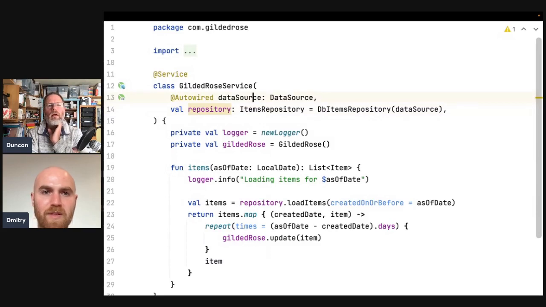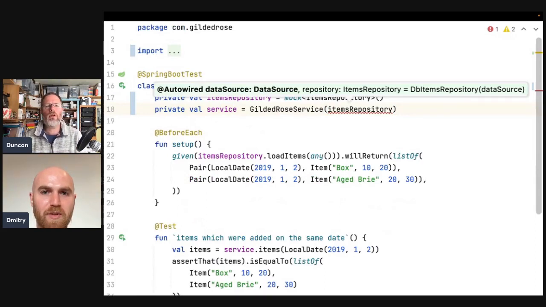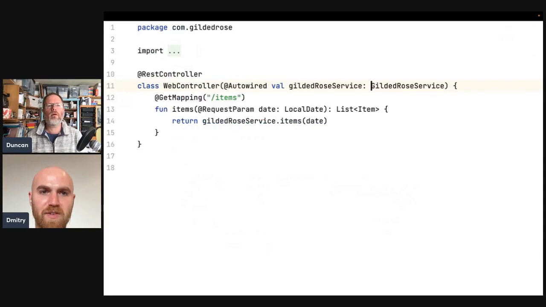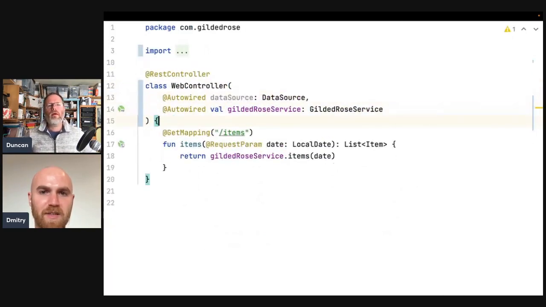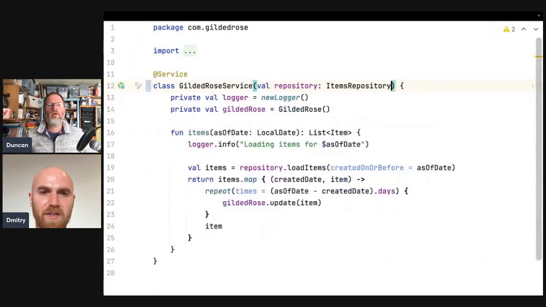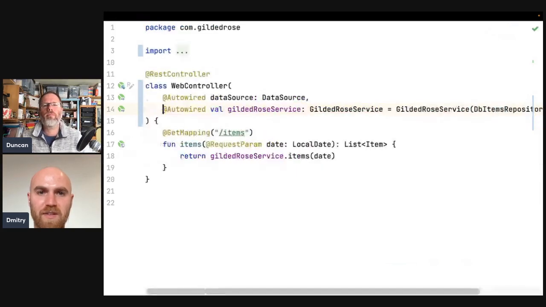Oh yeah, that's true. We could push it up. So basically we cannot construct it this way anymore. No. But we really want to, so we can move this up the stack. So data source will be auto-wired where Gilded Rose service is created in web controller. Right, that's what you mean. Something like that. And then we are constructing DB items repository there ourselves in web controller. So we're creating the whole thing ourselves. Yeah, it's almost certainly what I meant.